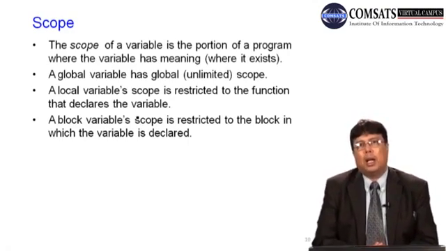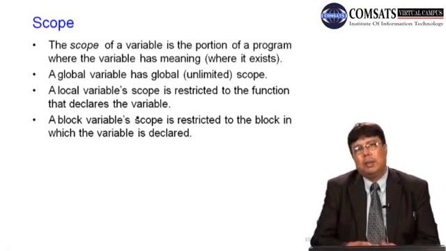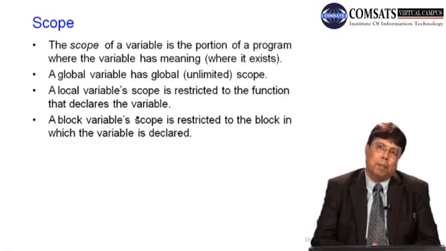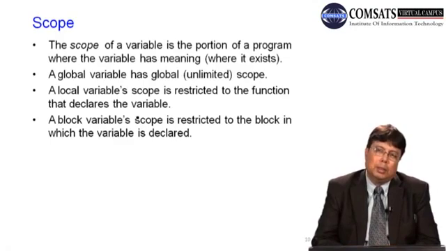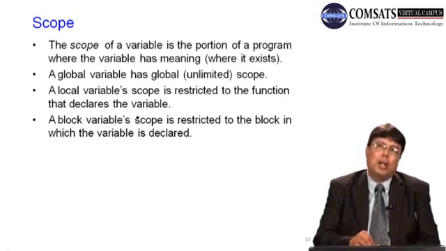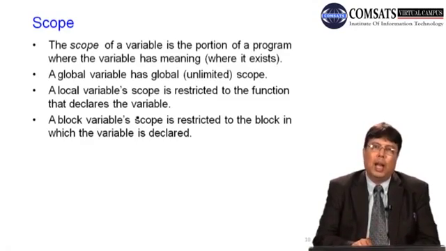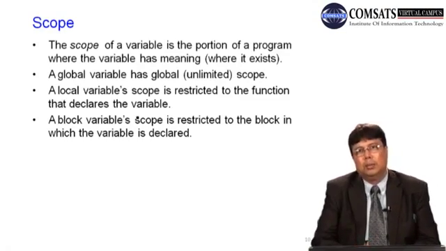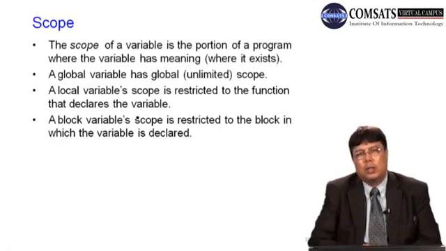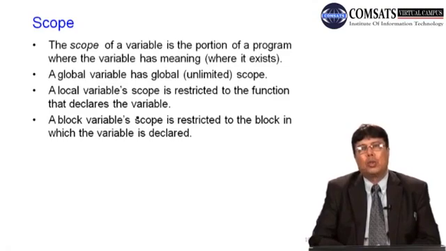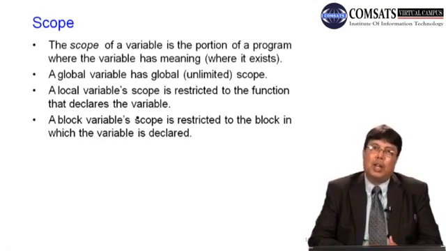Basically, scope के साथ दो चीजें related होती हैं. एक visibility, दूसरी उसकी lifetime. If the variable is visible within a particular function only, then its lifetime is within the function only, and it is called a local variable. But if the variable is visible to all the functions, then it is a global variable, and its lifetime is the throughout execution of the program. So scope of the variable comprises the visibility and lifetime.